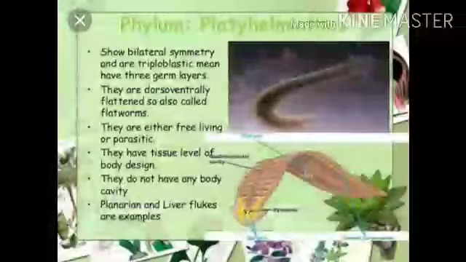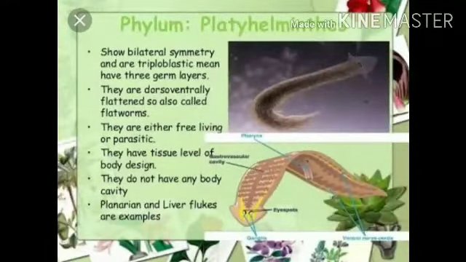Phylum Platyhelminthes. Platy means flat, helminthes means worm. Some characteristics of this phylum: these have leaf-like or ribbon-like dorso-ventrally flat body. First animals to be triploblastic and bilaterally symmetrical and have organ system organization. These are acoelomates. These have blind sac plan and have incomplete gut with only mouth. A mesodermal connective tissue called parenchyma is present between the body organs. Excretion occurs by special cells called protonephridia or flame cells.